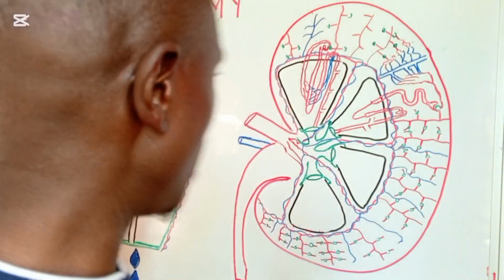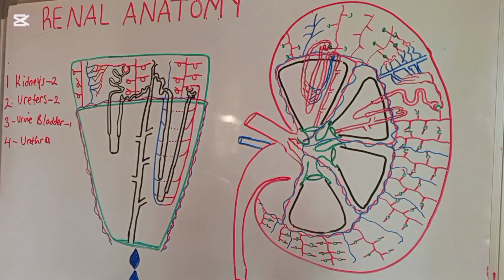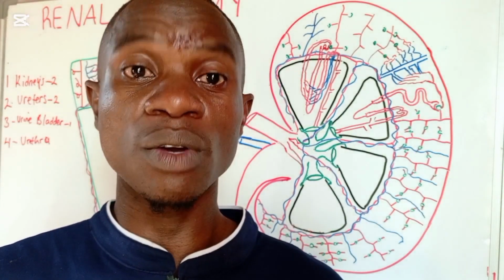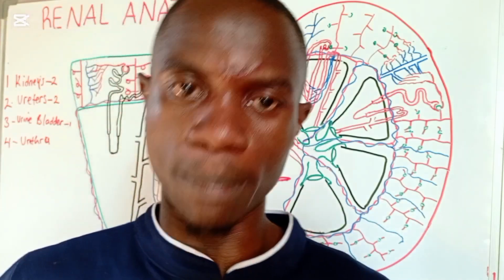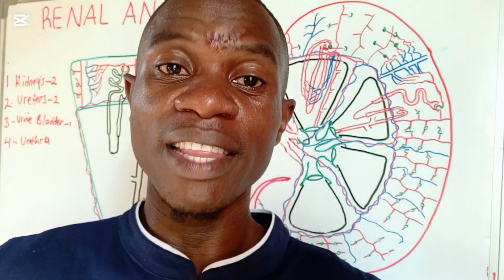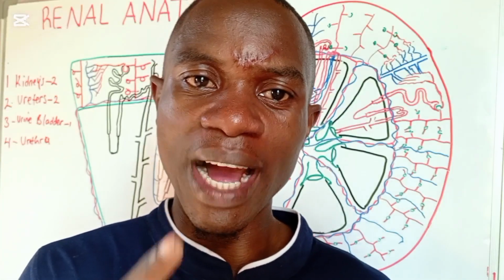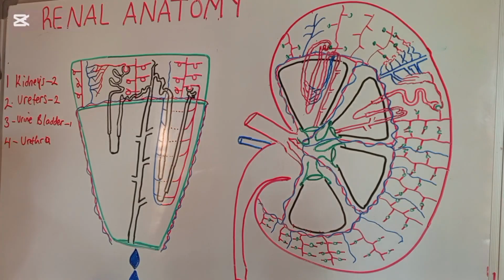Giving a small highlight about these components, it is the kidneys that are responsible for the process of filtration. These kidneys are bean shaped and are located in the abdominal cavity behind the peritoneum. In other words, they are retroperitoneal organs.